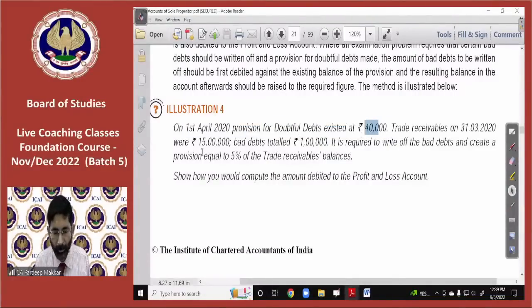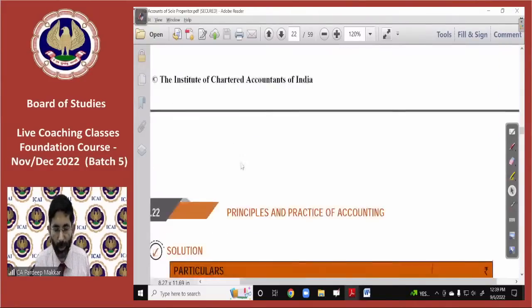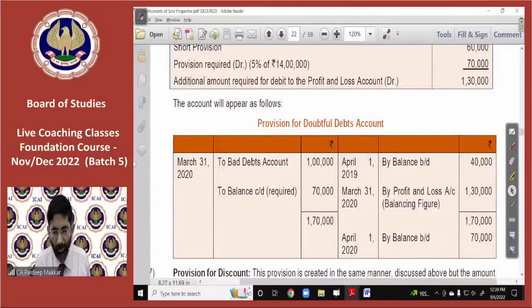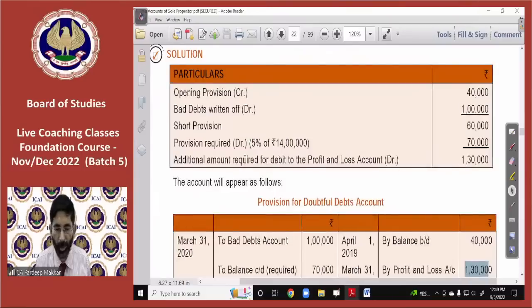Then bad debts, 2 bad debts we have to enter, and then we have to create a provision of 5%. That will be entered as 2 balance carried down. Here we have done it. 40,000 opening balance, then 1 lakh is the 2 bad debts, then balance carried down is 70,000. Balance figure is 1,30,000. That's it. That will be entered in the P&L account. Or the other way which we have discussed, that is also given here.